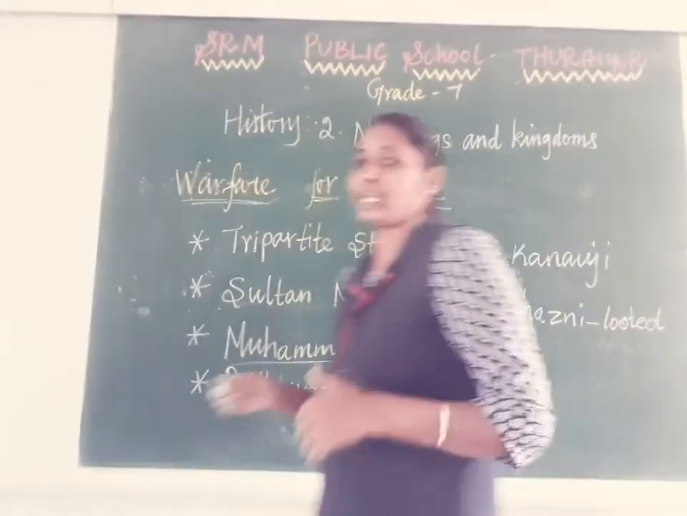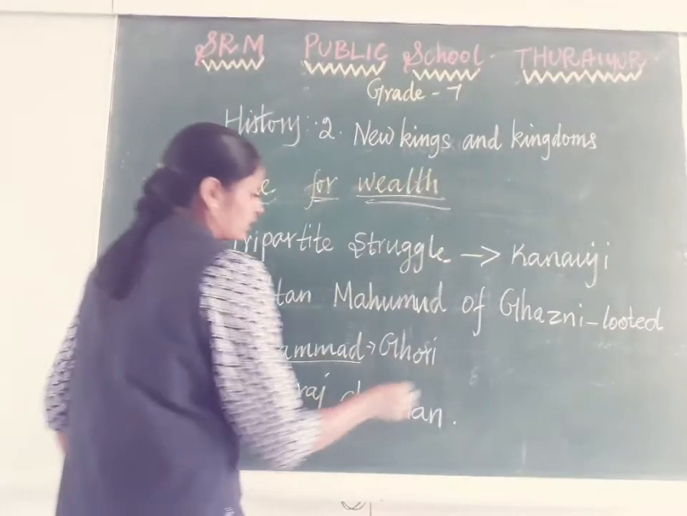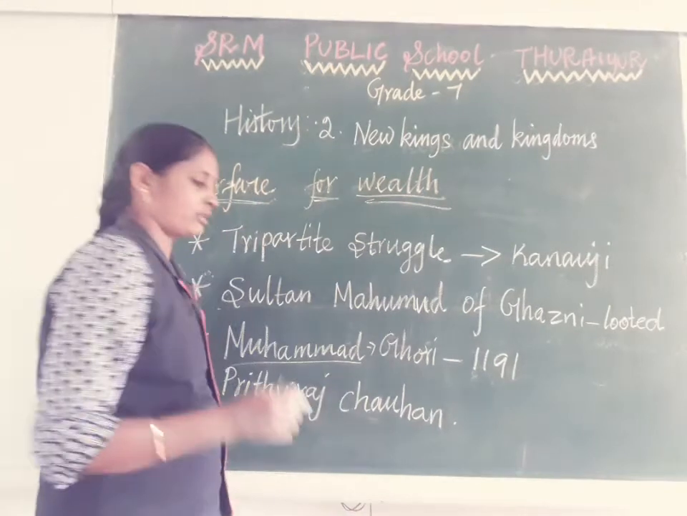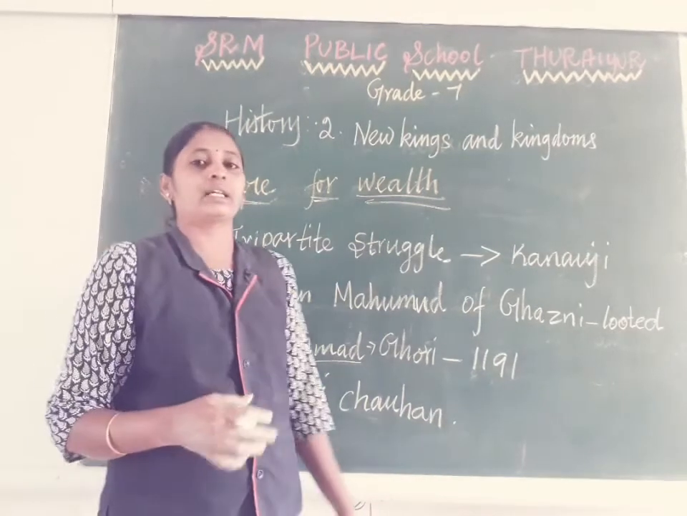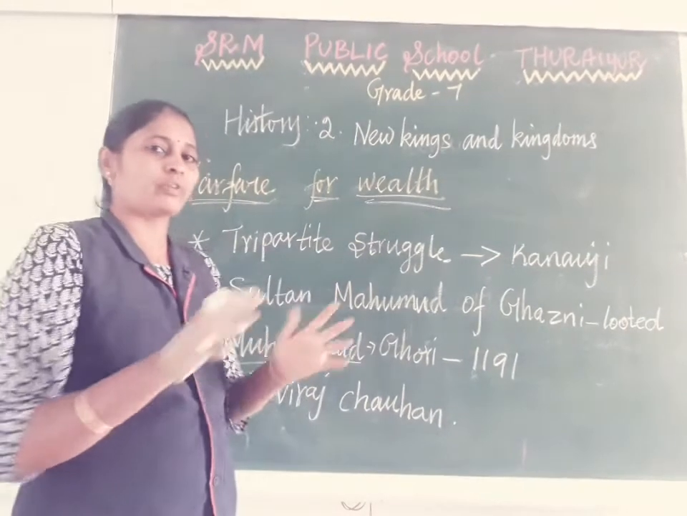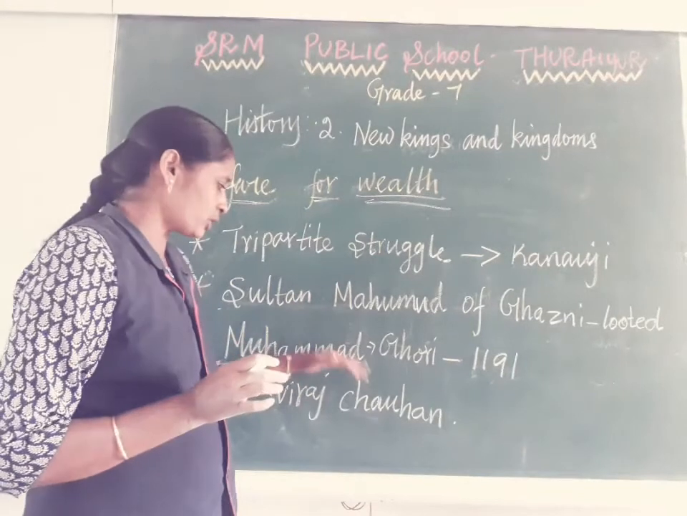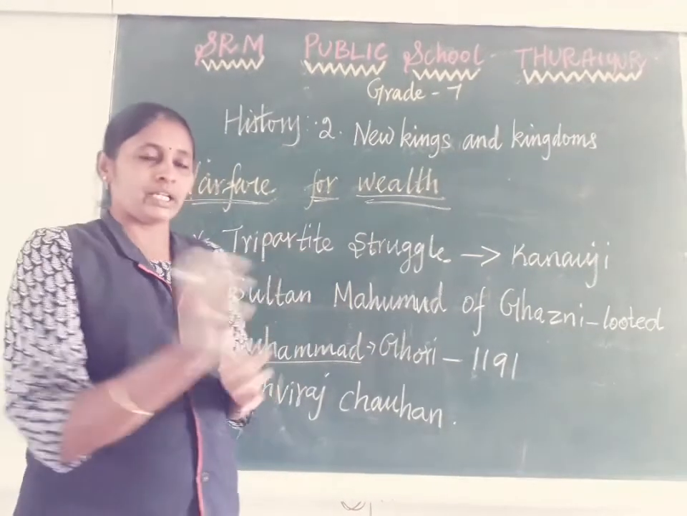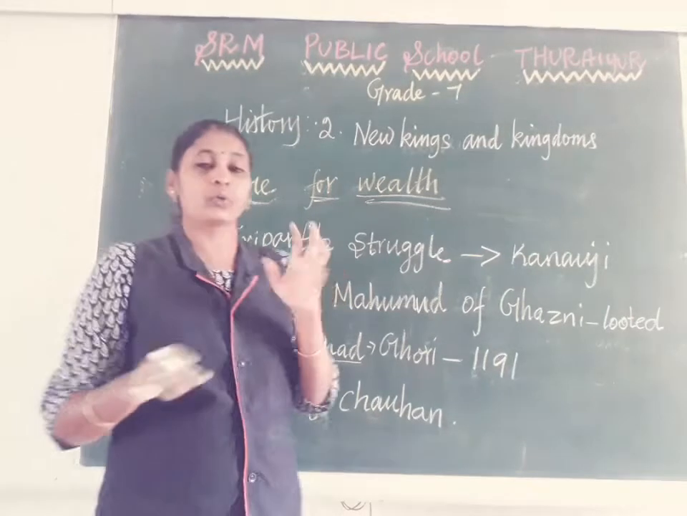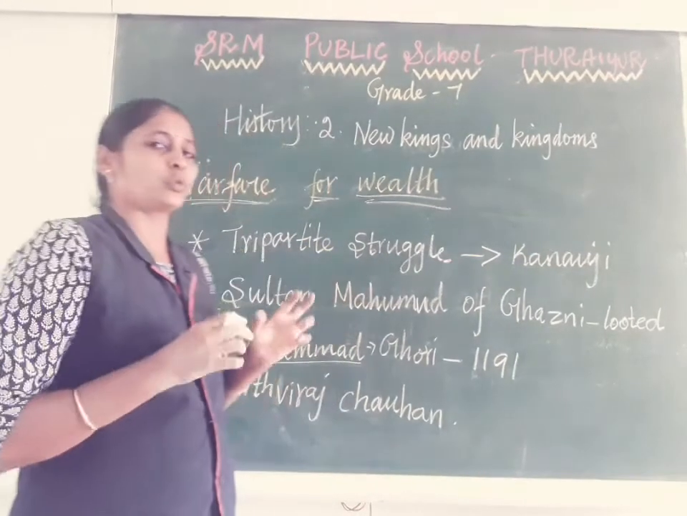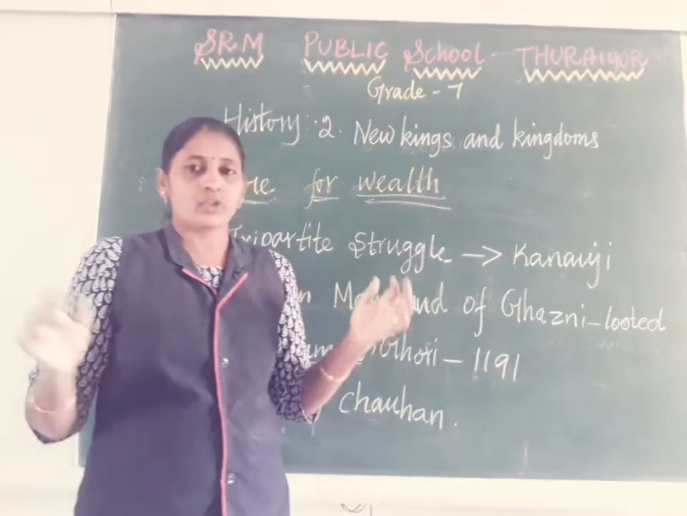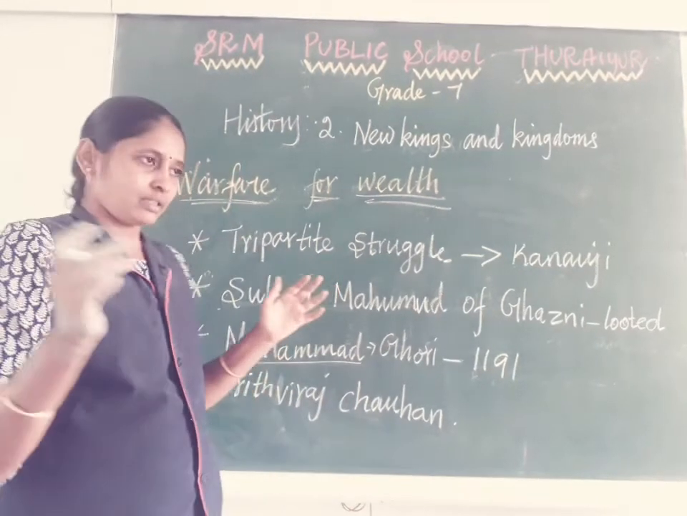He came to India in the year 1191. He met the Rajput rulers, a group of Rajput rulers. When Muhammad Ghori came to India, North India was ruled by many small Rajput rulers, so they joined together